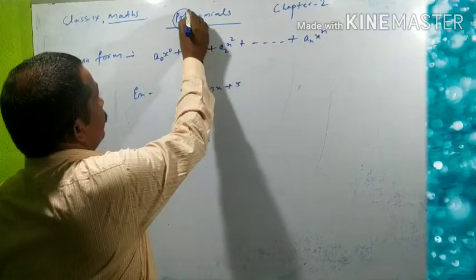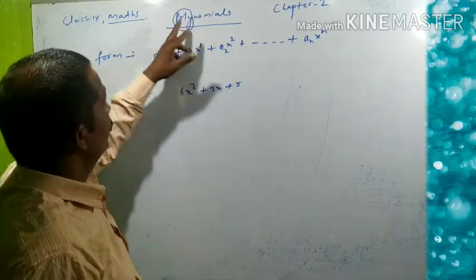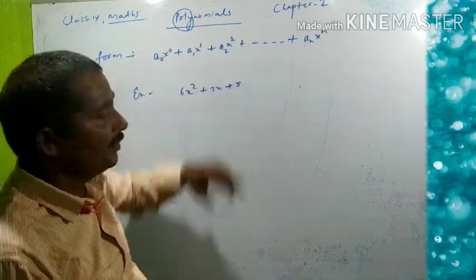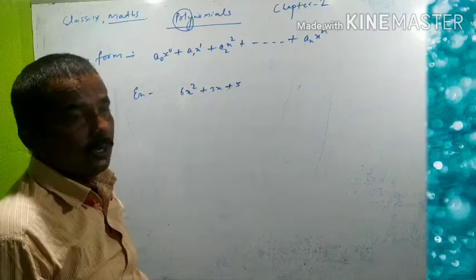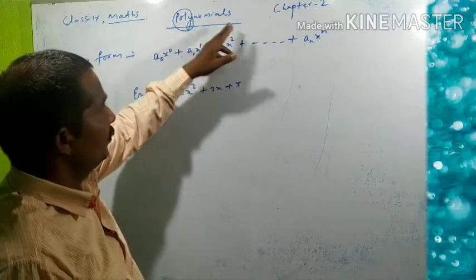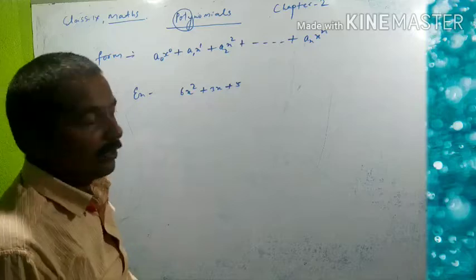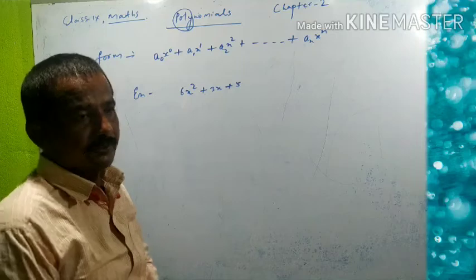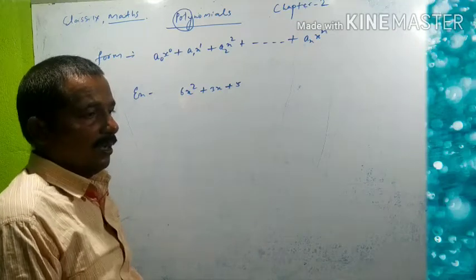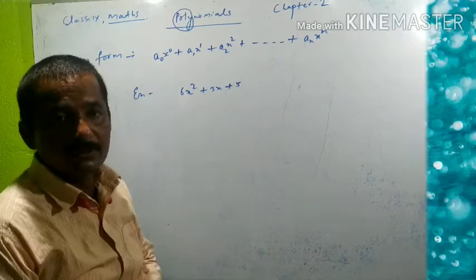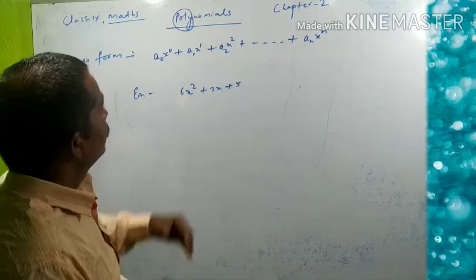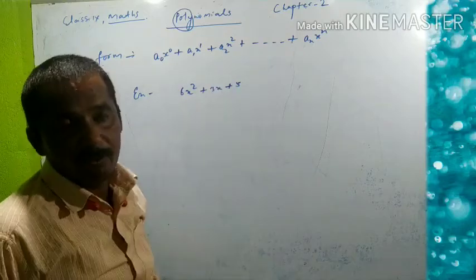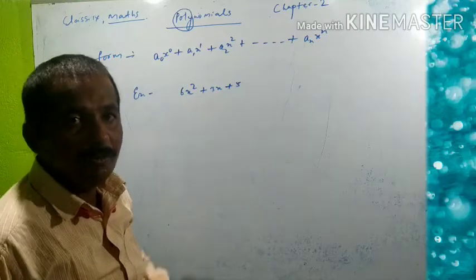Poly means many, and nomials means terms. You can say nomials means terms. It means an algebraic expression having so many terms, and this is the basic form of polynomial.